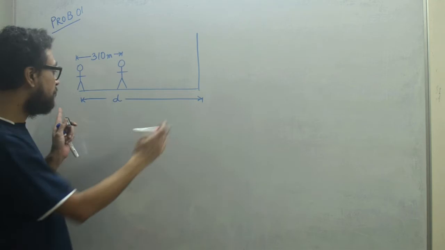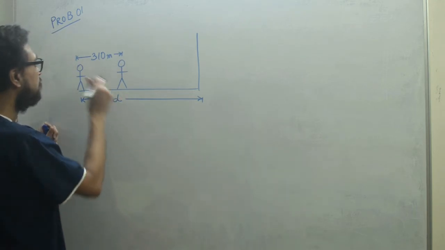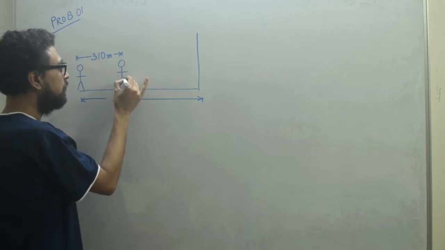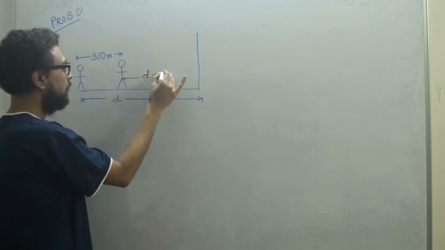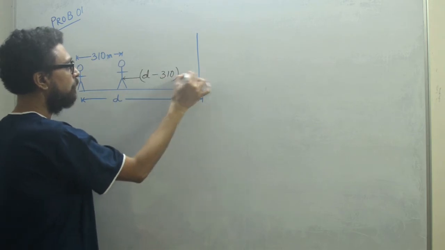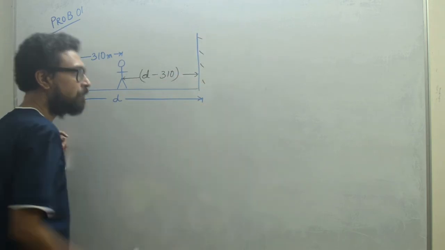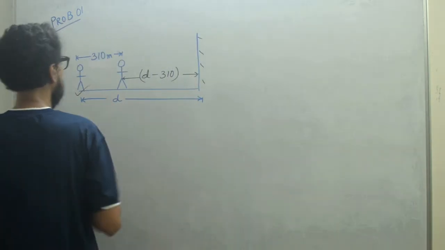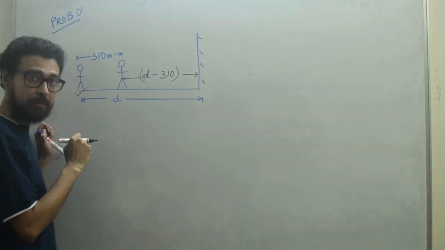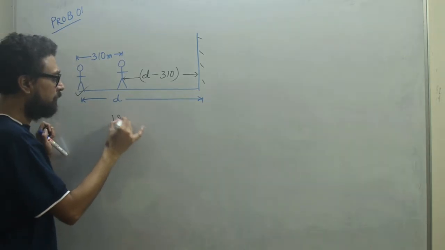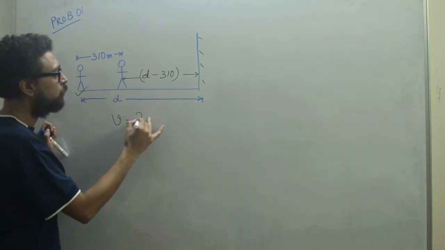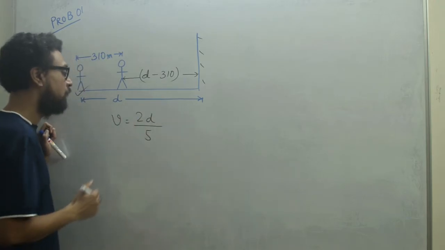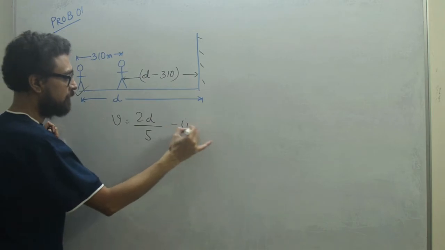Okay, we have to solve this using the concept of echo. We have already marked the distance as d, and he moved forward 310 meter. So obviously this distance will be d minus 310 meter, and this is the reflector. The first time, when he's here, he hears the echo in 5 seconds. Let the velocity be v. So obviously v is 2d by 5, right? This is the first case.